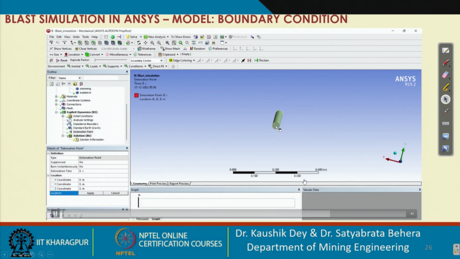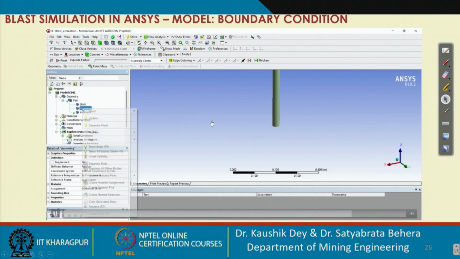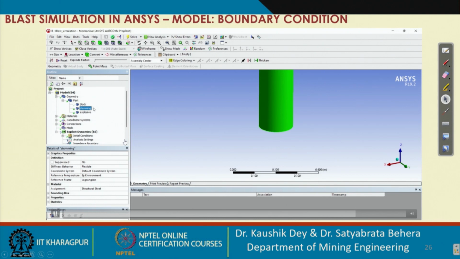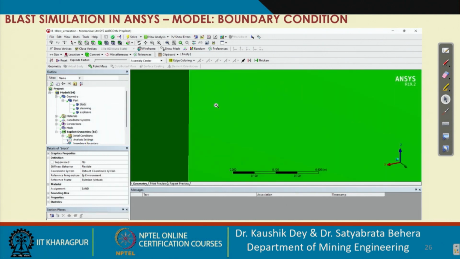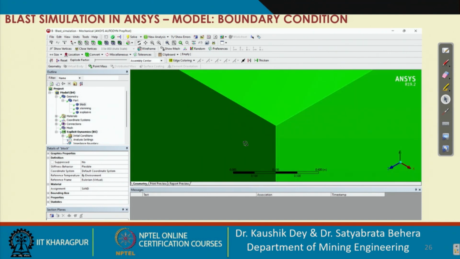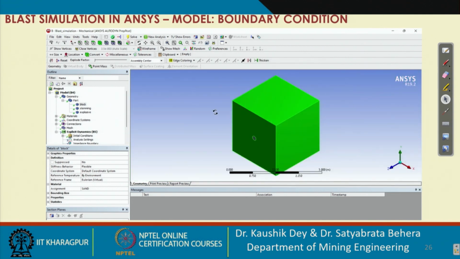We'll add the bottom detonation, and now our detonation point has been added. So three boundary conditions we have added. The first one is the impedance boundary condition to represent the infinity boundary. Second one is the standard gravitational force to represent the normal scenario, and the third one is the detonation point. So likewise, we have added all the three boundary conditions to our model.